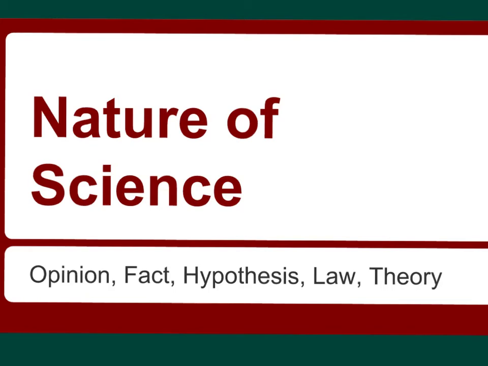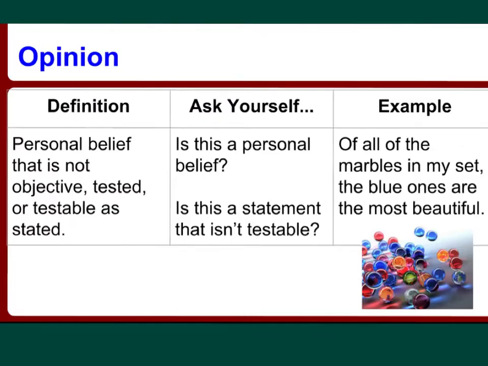The purpose of this short video is to explain how the terms opinion, fact, hypothesis, law, and theory are all used in science. We'll start with the easy terms. The first is opinion. An opinion is just a personal belief that is not objective, tested, or testable as stated.